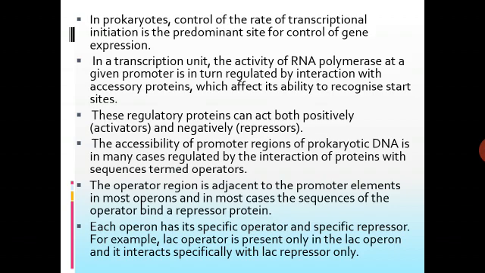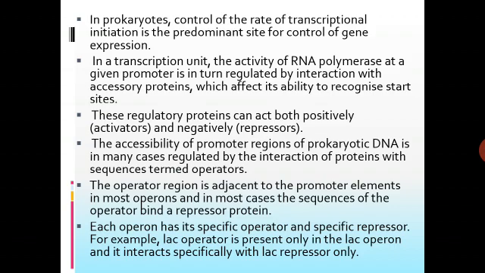In prokaryotes, control of the rate of transcriptional initiation is the predominant site for control of gene expression. In a transcription unit, the activity of RNA polymerase at a given promoter is in turn regulated by interaction with auxiliary proteins which affect its ability to recognize start sites. These regulatory proteins can act both positively and negatively. So they will act as activators or repressors.